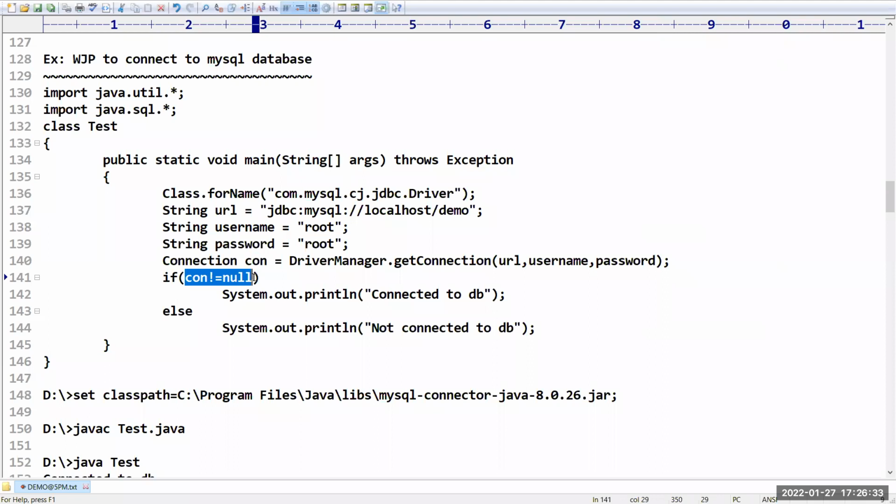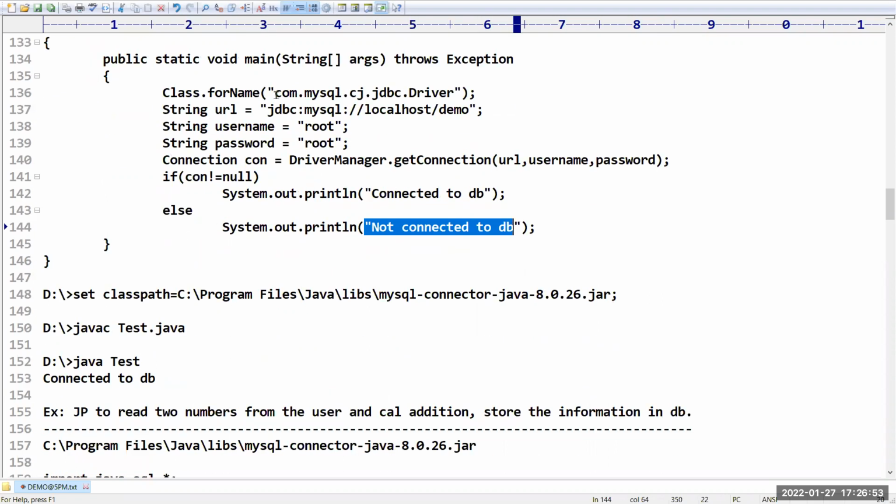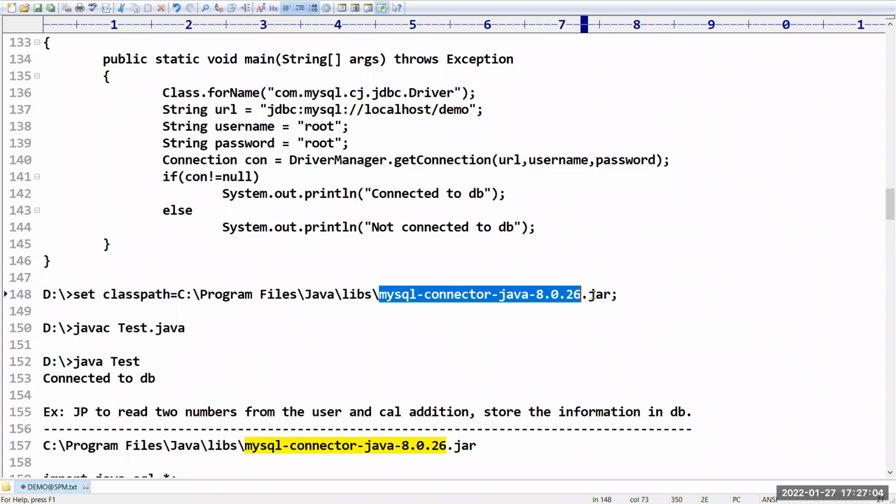And if the connection is not equal to null, it will print the message saying connected to the DB. Else, if connection is pointing to something, it will print connected to the DB. Sir, if it is null, that means this if condition is going to fail, then it will print it is not connected to the DB. But if you want to work with this application, this driver should be present in your machine. So for this, we have to download the driver. What is that driver? mysql-connector-java, with the version name.